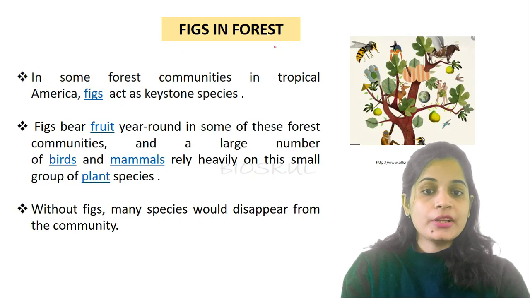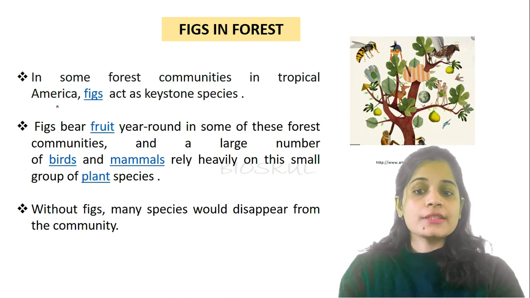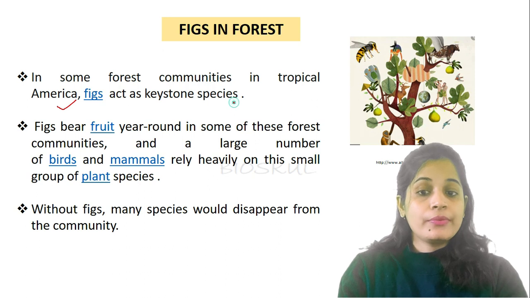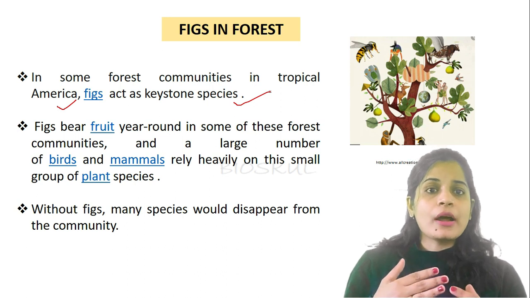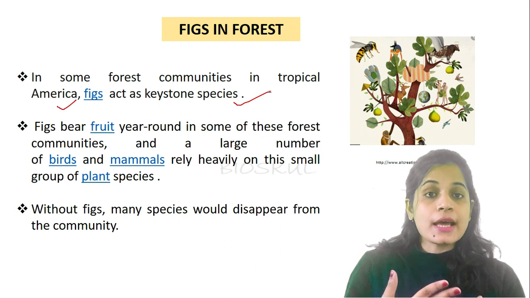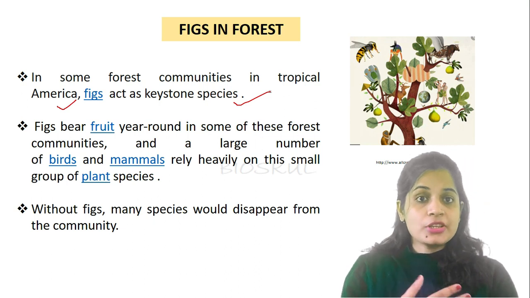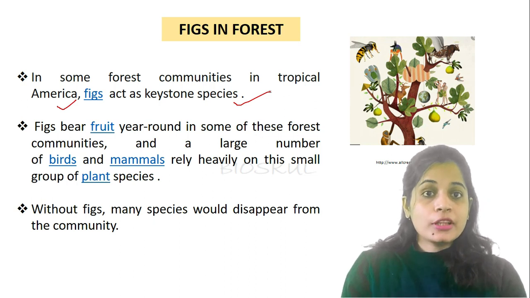The other example is figs in the forest. In some forest communities in tropical America, the figs act as a keystone species. Fig bears fruit all around the year, and mostly frugivorous animals like pigeons, parrots, and some fruit eating bats depend on the fig plant for their food.